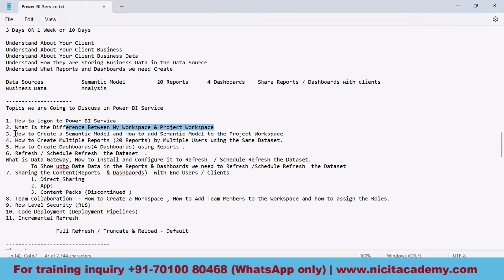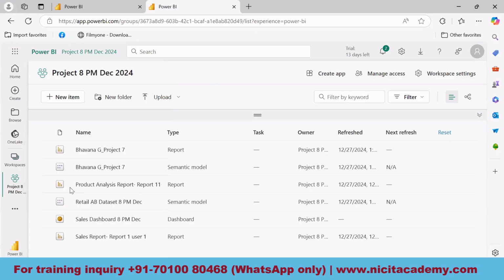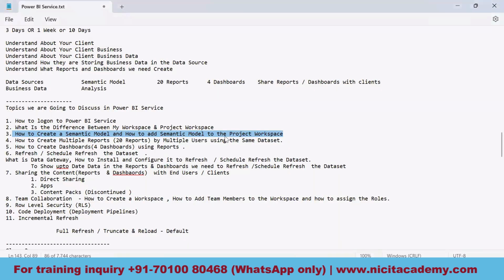How to create a semantic model? I told you here, we'll be creating a semantic model on the basis of data sources. So how to create the semantic model, and how to add that semantic model to the project workspace? How would I be adding this semantic model from Power BI Desktop to this Power BI service? How this semantic model was initially created and how we can create it, we are going to study in the coming sessions.